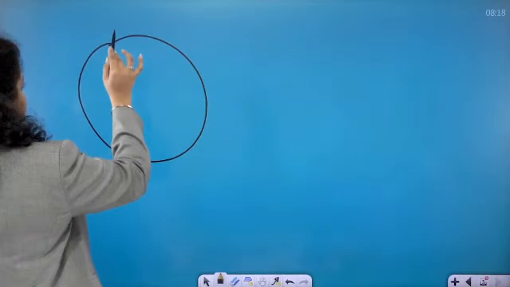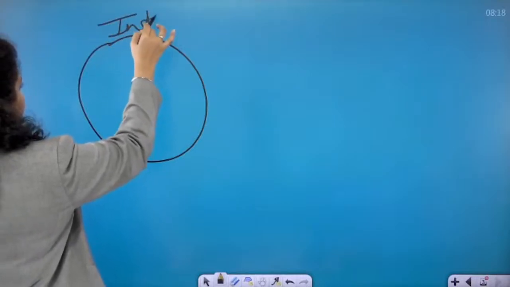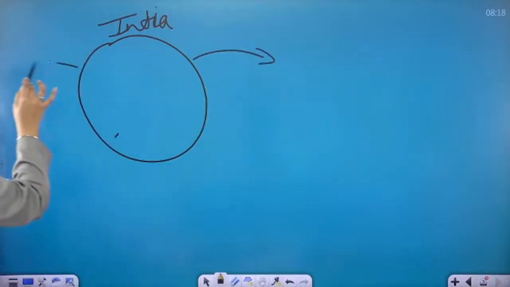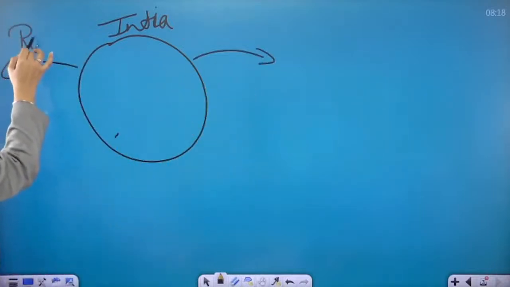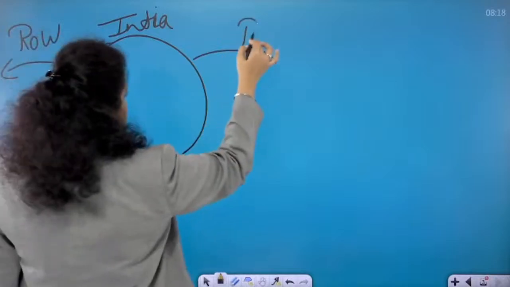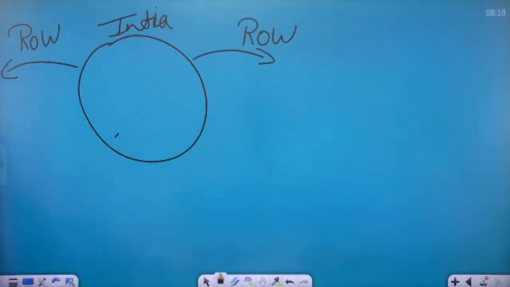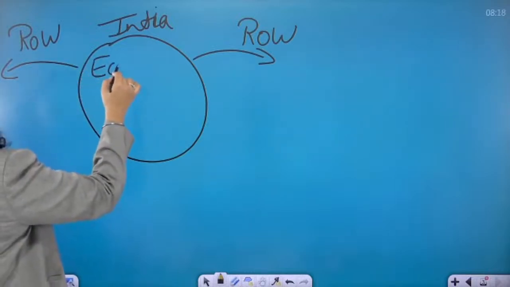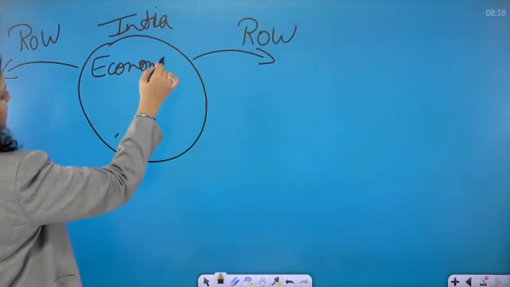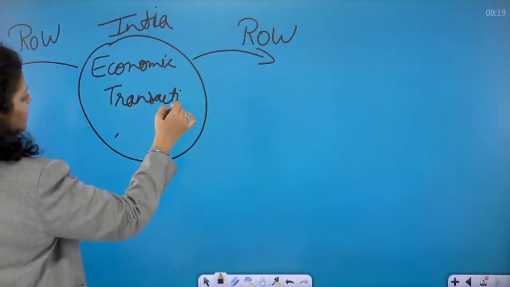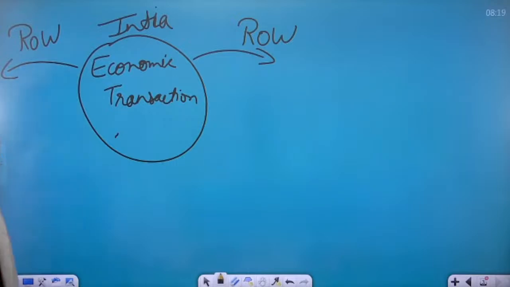So let's say this is India. For example, this circle is India. And whatever is outside India is the rest of the world. Whatever is outside this circle is the rest of the world. I'm writing it as ROW, rest of the world. Now, India is doing economic transactions with the rest of the world.